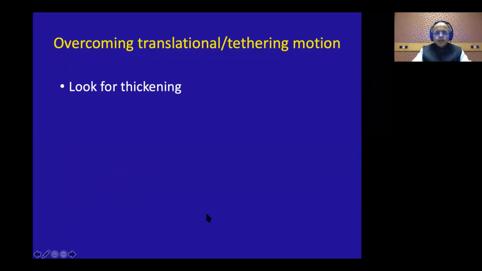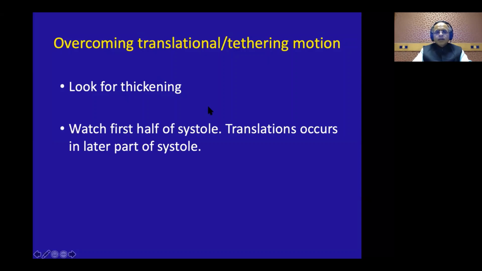First, look for thickening. If you have a passive tethering motion, or a passive translational motion, and the endocardium is coming closer, but there is no thickening, you know that this is just a translational and tethering motion and not a true motion. So look for thickening, and that is why you have to appreciate the endocardium and epicardium and the thickening. And watch for the first half of systole, because a true cardiac contraction starts in the first half of systole, while most of these translational motions and tethering motions occur in the latter part of systole. So when you are in doubt, look at the first half of the systole.